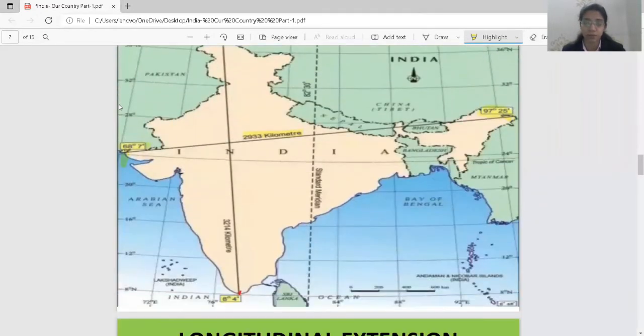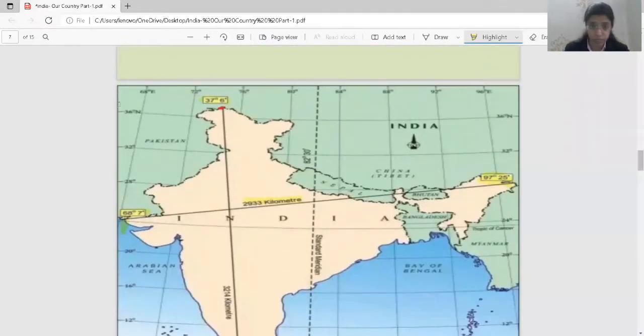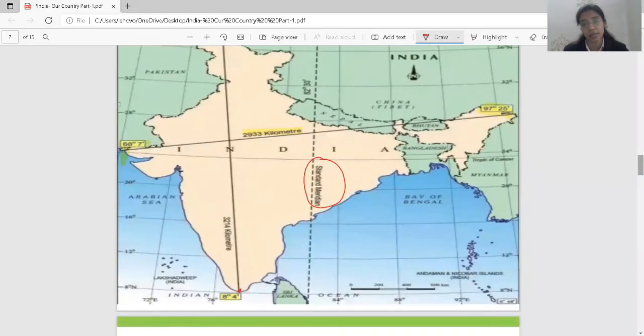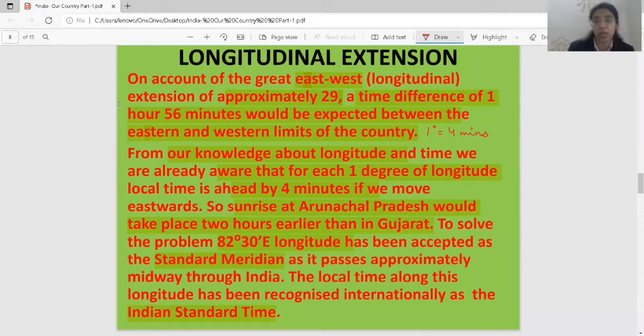You can see this is your standard meridian. It is passing through 82 degree 30 east. Whatever time is here is taken as the time for the whole country. It passes through Mirzapur in Uttar Pradesh.